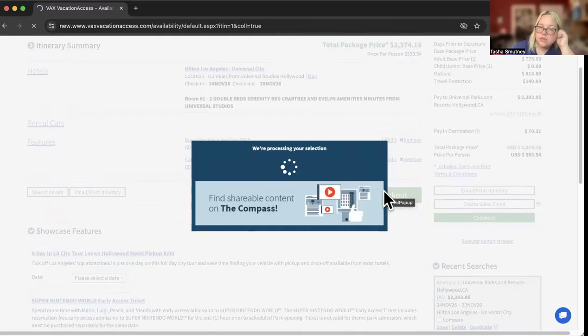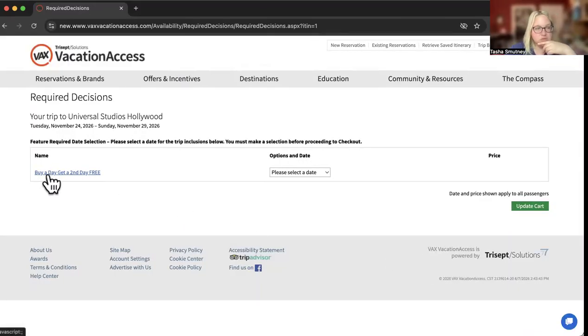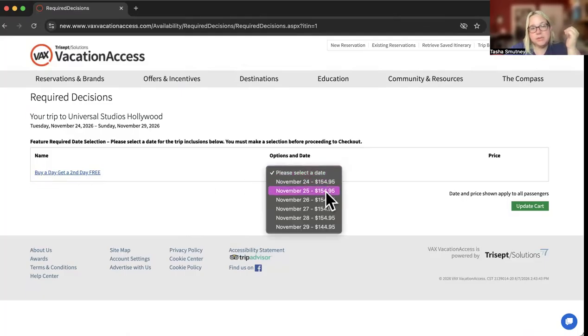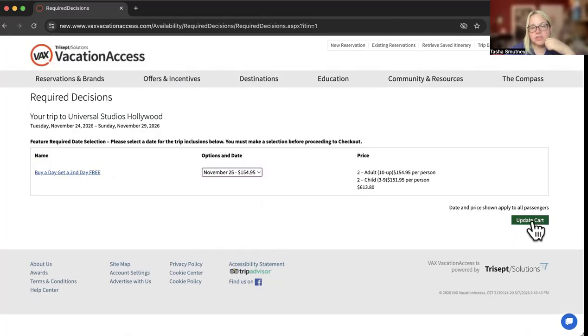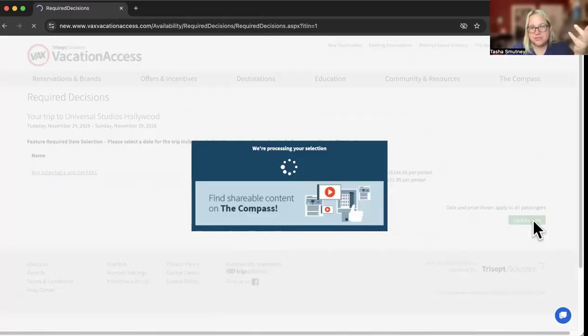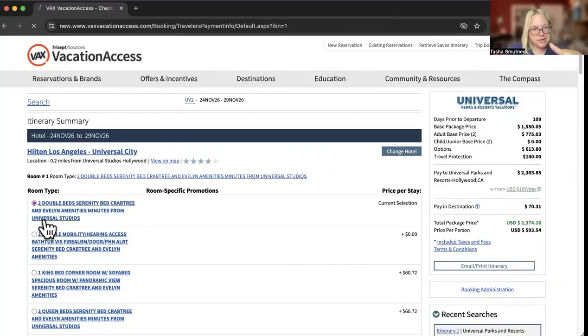When I go to checkout is when I'm going to be able to see and choose my date. Buy a day, get a second day free. Typically here, people don't stay as long as they do in Florida for Hollywood. And some of the features I'm going to show you here, I won't show you when we look at the other locations because they're going to look exactly the same, right?